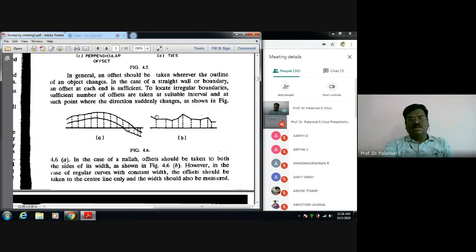Now suppose you have an irregular boundary like this, and this is your survey line. From this you have to take offsets, perpendicular offsets to the boundary. You can come to the office and plot it in the preparation of the planar map of the area.